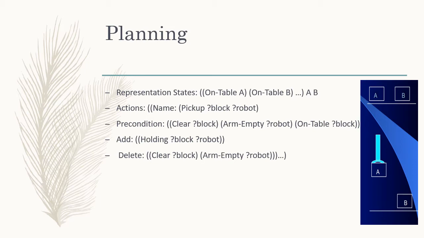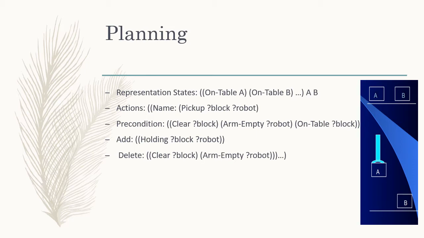So this slide is about planning. What we have to plan is that we have an initial state with A and B, two blocks on the table, and we have to pick A with a robotic arm and stack it on B. So this is my goal, and I have to achieve it by planning.